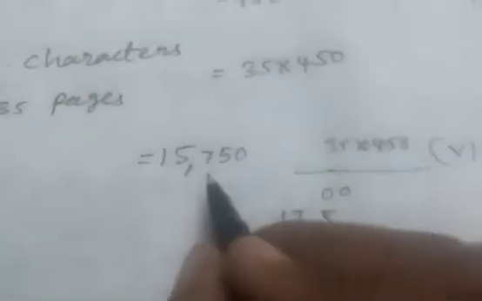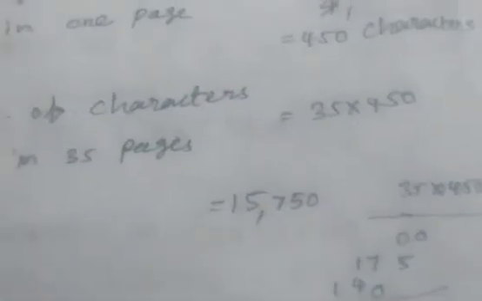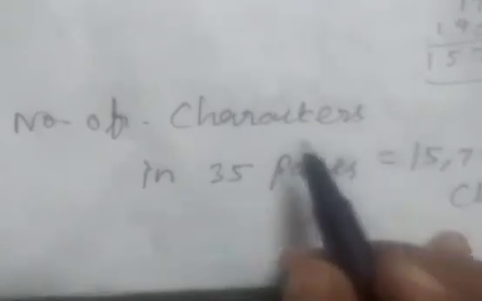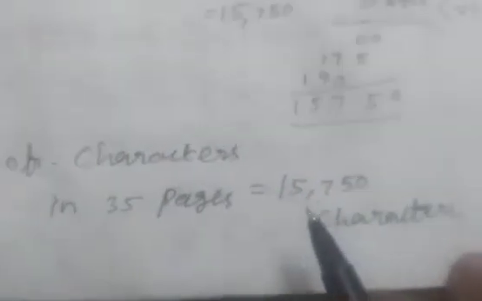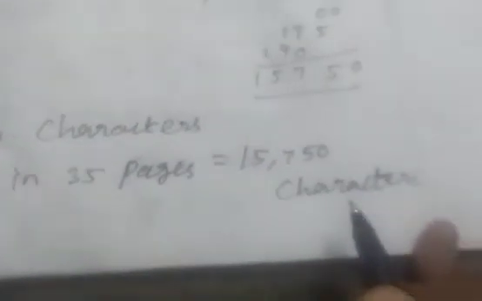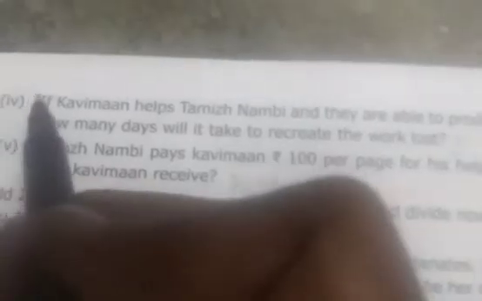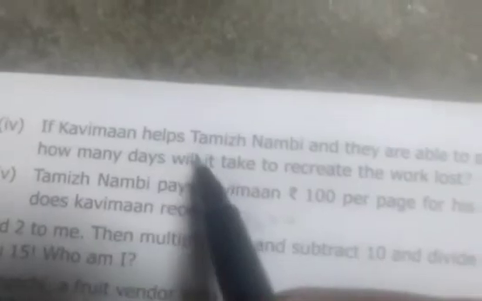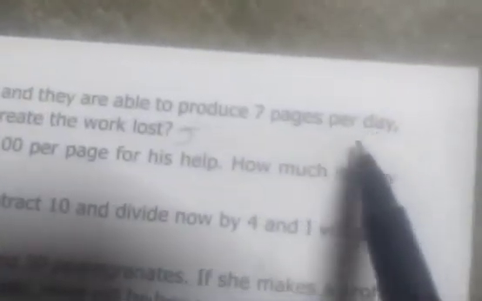15,750 characters. Therefore the number of characters in 35 pages is 15,750. Now the fourth question. If Kaviman helps Tamil Nambi and they are able to produce 7 pages per day, how many days will it take to recreate the work lost?